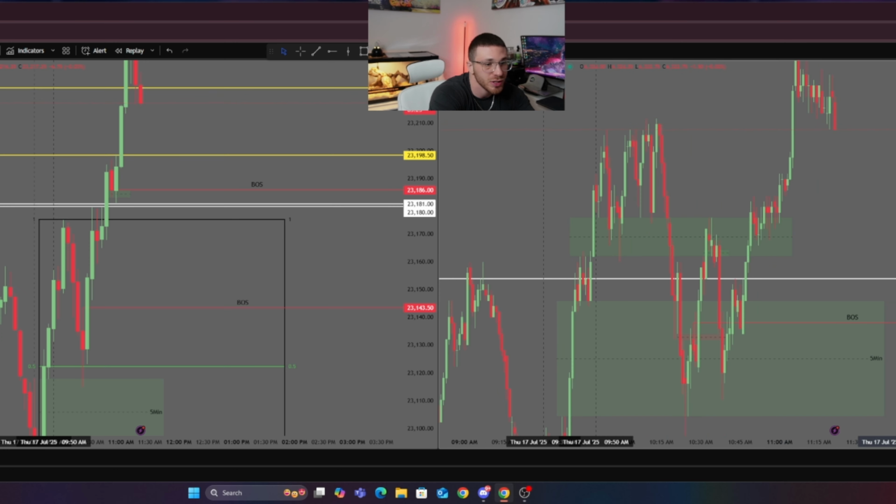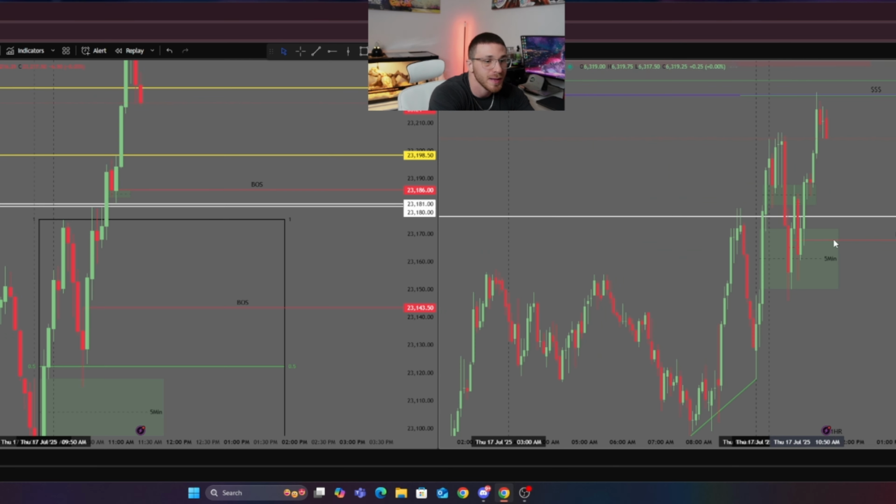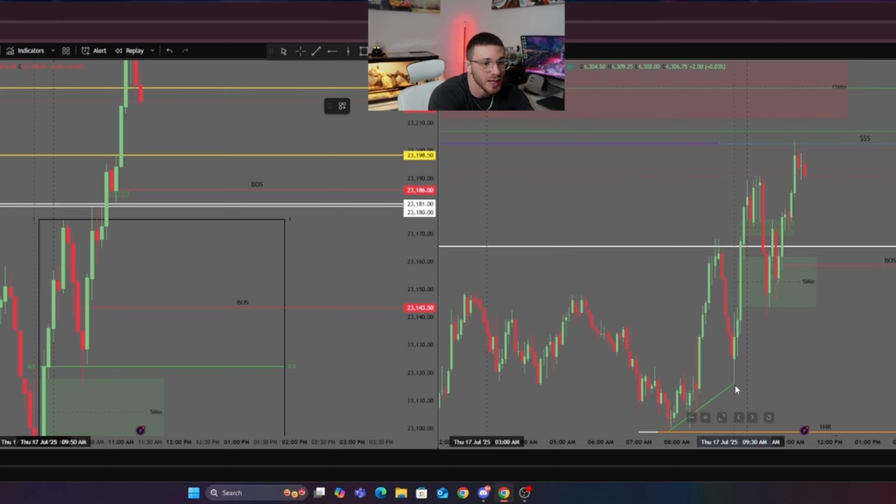I think I rushed into the trade because, again, we had this big 5 minute fair value gap below. And we also had equilibrium we could retrace into, which I should have waited for. So we had equilibrium right here to here, which ended up happening. We ended up going down, retracing, and then continuing up. So just a mistake I made today, and we'll learn from it.